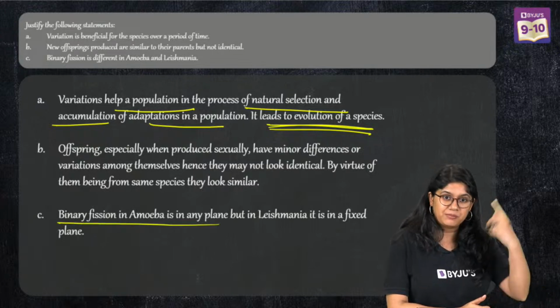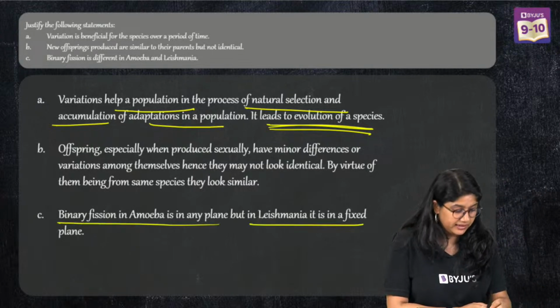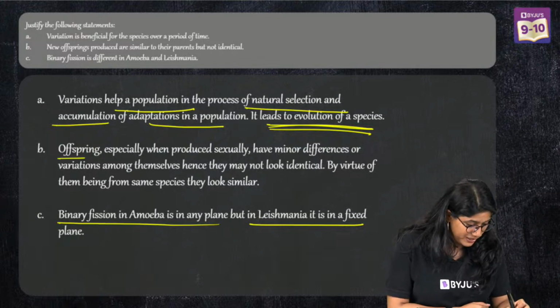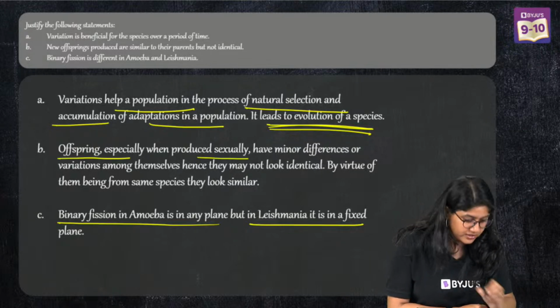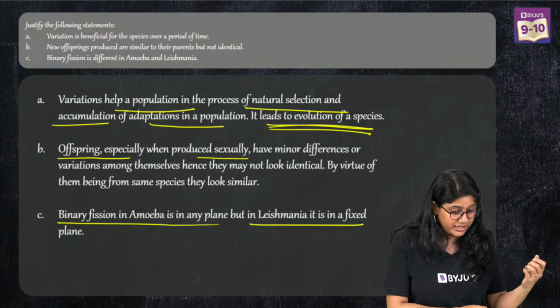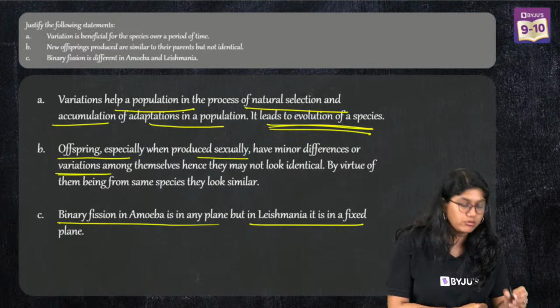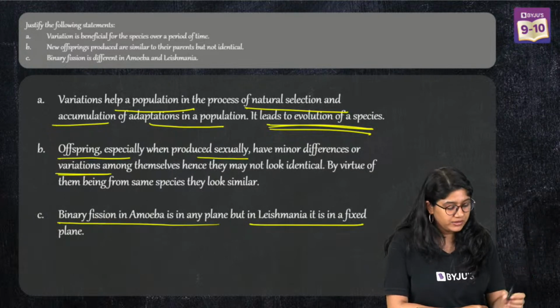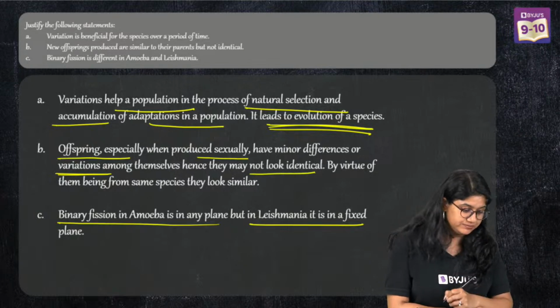And of course, in amoeba, it can happen in any plane, Leishmania in a fixed plane. And offspring, especially those produced sexually, have minor differences, right? Because of the variation, we have a lot of differences, and we are not identical.